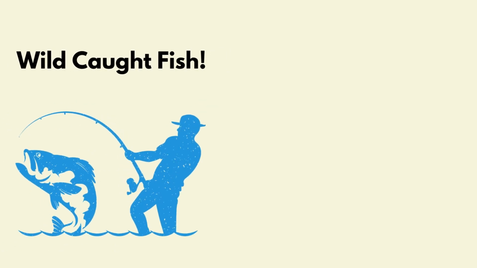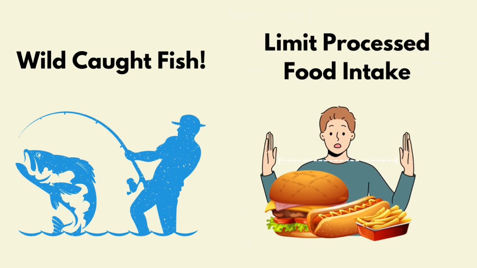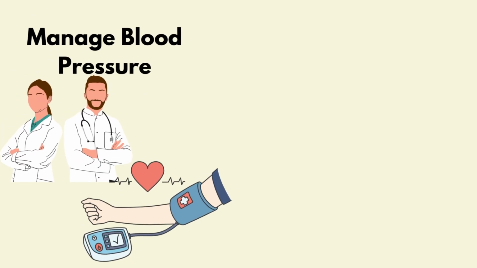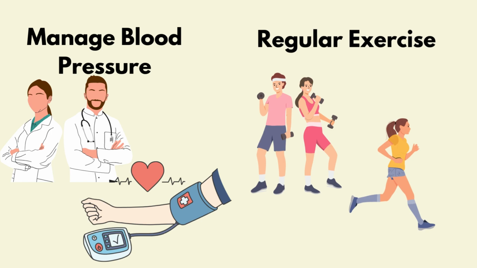How can we help slow the progression of nutrition-based chronic disease? It is recommended to consume omega-3 through wild-caught salmon at least twice a week, because it contains EPA. Limiting processed food intake will lower sodium levels. Cooking at home can decrease sodium levels because you are aware of the amount you are consuming. You can also manage your blood pressure by going to your routine physician visits. Exercising regularly, such as high-intensity interval training like running and jogging, can increase HDL, which can lower cholesterol in the arteries.